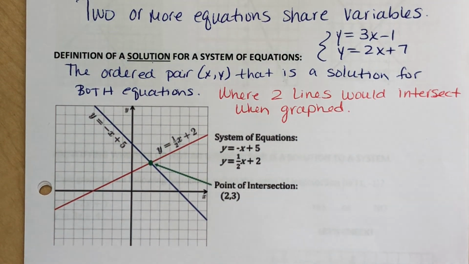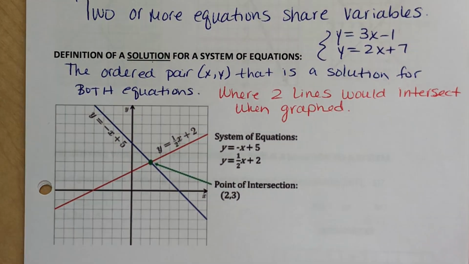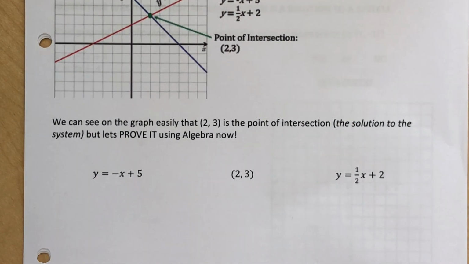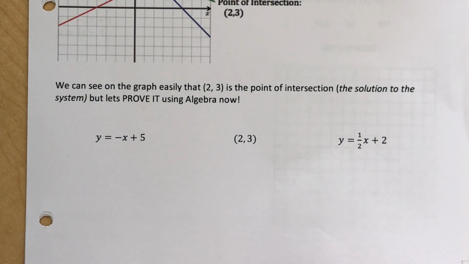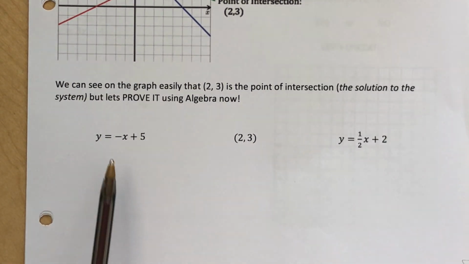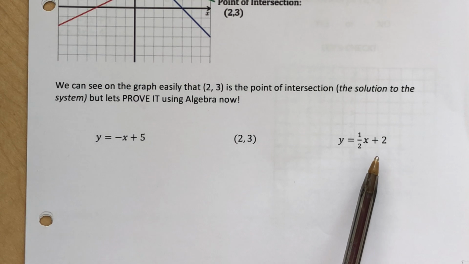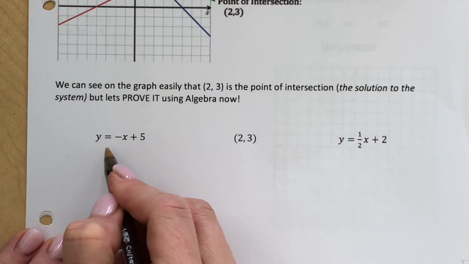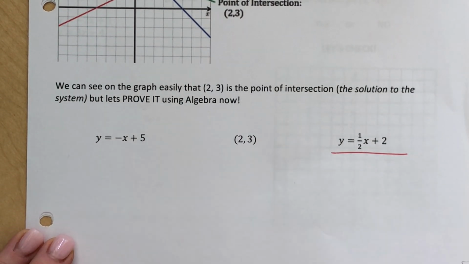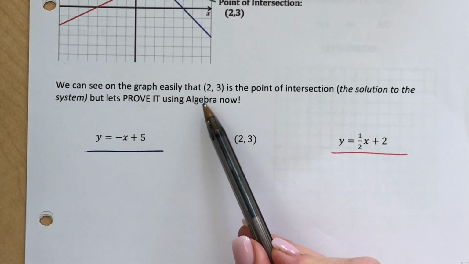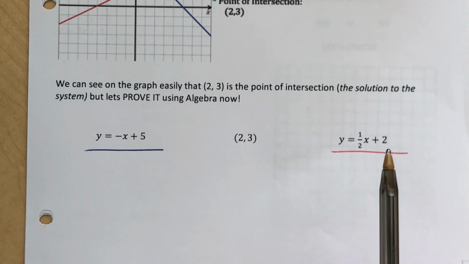And so now this whole lesson, part 4 and part 5 notes is going to be talking about how we find those solutions. But before we do that, I want to prove to you, okay, mathematically, I took this blue line and made it right here. I took this red line and made it right here. So let's do this. We'll do this is the red line. This is the blue line, and we're gonna prove to you using algebra, not a graph paper, because you don't always have graph paper, right?